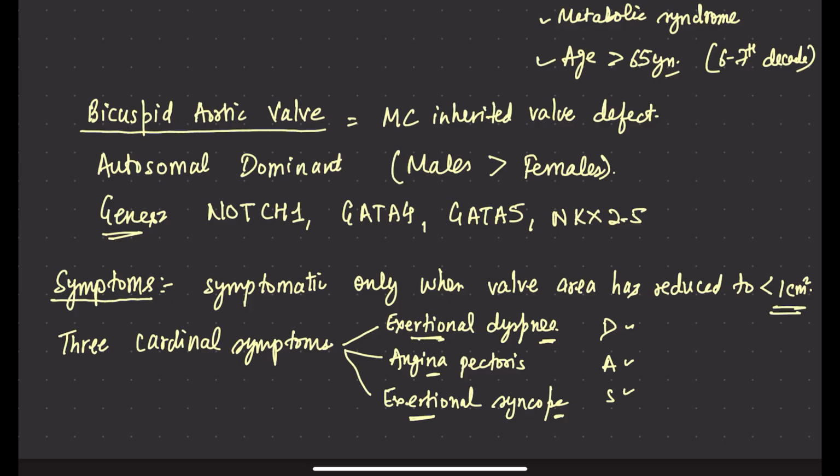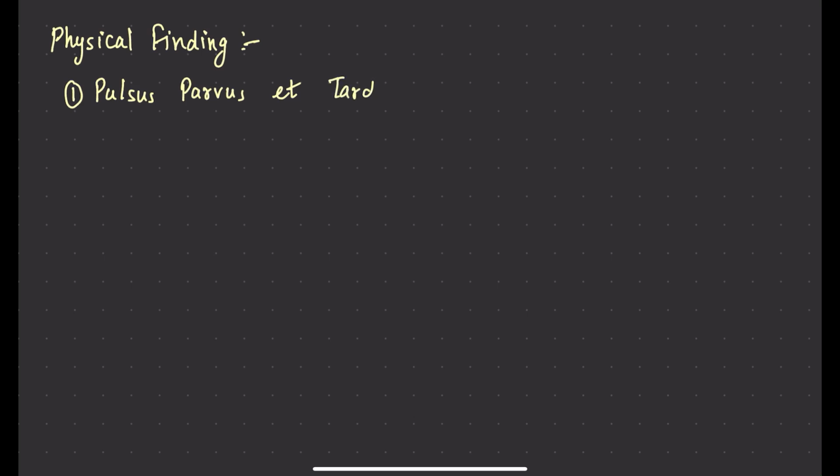Right. What are the physical findings? On a new page, we will be reading the physical or clinical findings. These are very important because many named features are there. First is the pulsus parvus et tardus. Pulsus parvus means it has a slow rise. Tardus means it has a delayed peak.